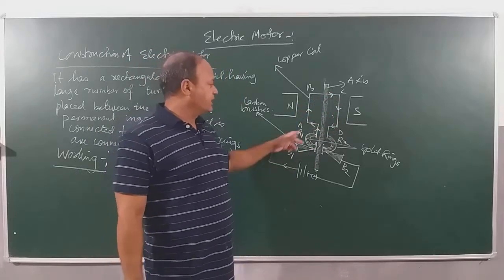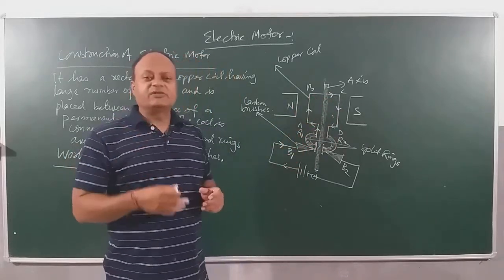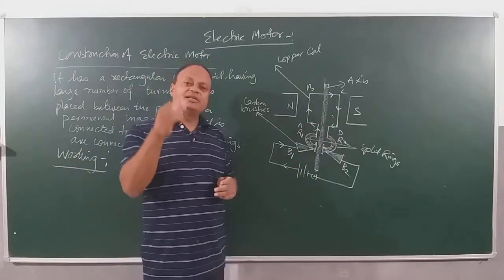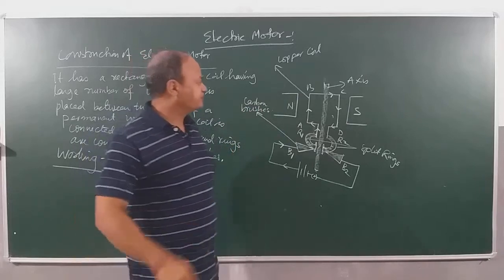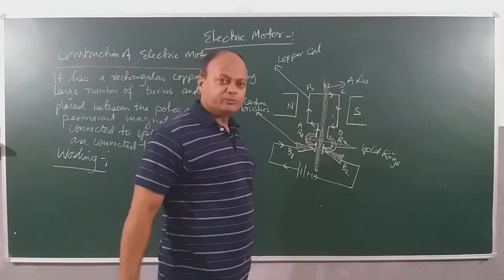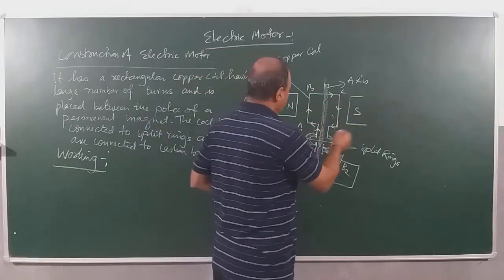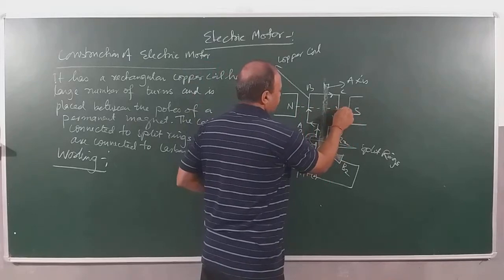When we close the key, a current is sent through this coil. And you already know that when current flows through a wire placed in a magnetic field, it experiences a magnetic force. Let's see what exactly is happening here. The magnetic field is from the North Pole to the South Pole. See, this is how the magnetic field is acting.